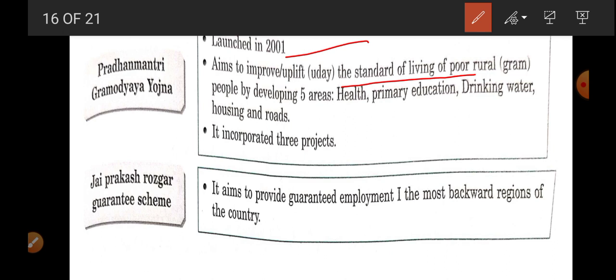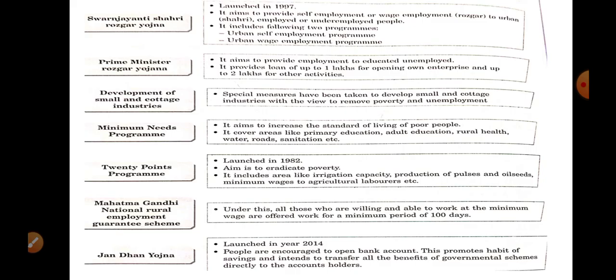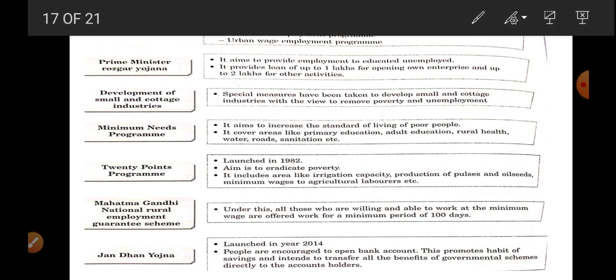It incorporated 3 projects. Now, Jai Prakash Rozgar Guarantee Yojana. It aims to provide employment guarantee to the most backward region of the country. Swarna Jayanti Shahari Rozgar Yojana launched in 1997 and it is related to urban area, for the people who are employed and unemployed. Okay, Prime Minister Rozgar Yojana for educated unemployed, and it provides loan up to 1 lakh for opening new enterprise, to 2 lakh for other activity. Development of small scale cottage industry.